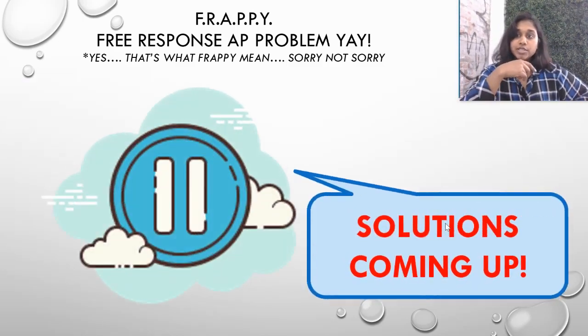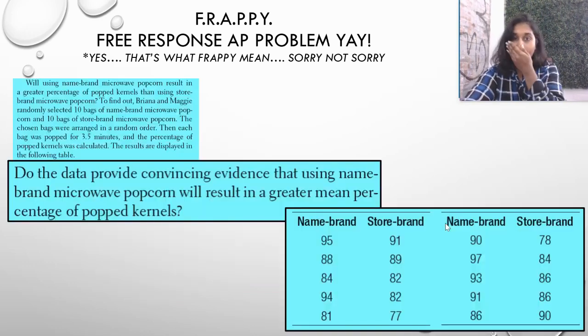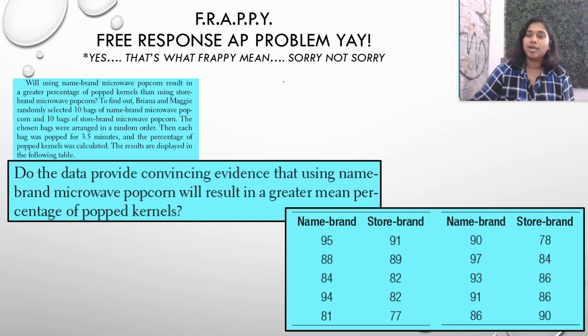Here are the solutions. Again, I suggest you attempt this on your own once, or at least read through and mentally set up, like, what are we talking about, or what don't I know? Those are great questions to ask yourself before seeing the solution. And here they come. So same information, but now I'm highlighting the information that actually makes more sense. Did the data provide convincing evidence that using name brand popcorn kernels, microwave popcorn will result in greater mean percentage of popped kernels? So they compared name brand to store brand, and they got this information.